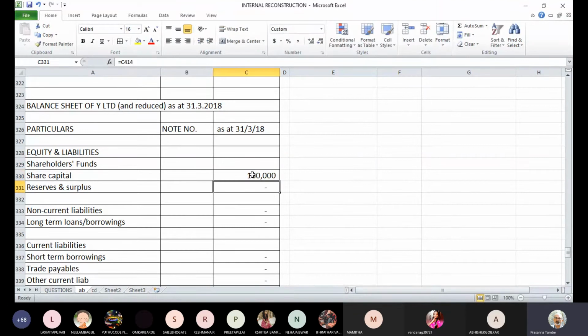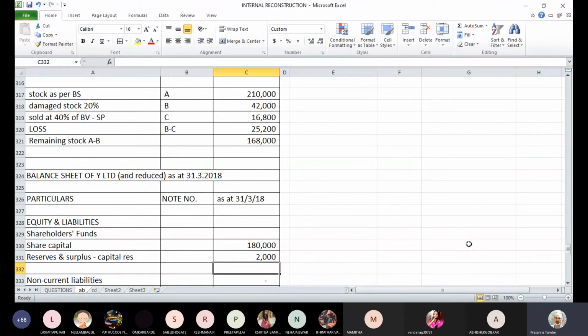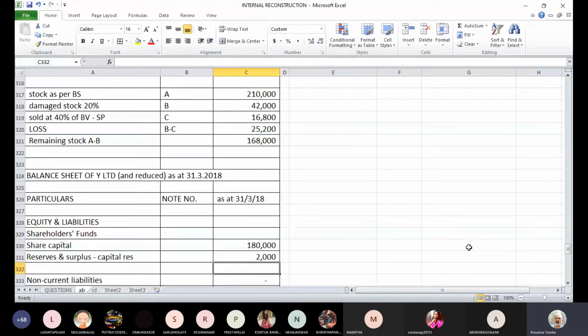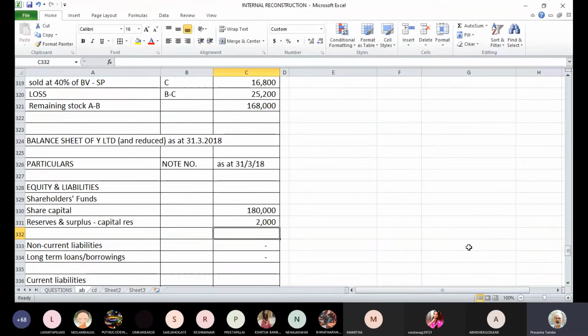In reserves and surplus, we have only one reserve, and that is capital reserve. So you can directly show it here. Capital reserve was created on completion of this reconstruction scheme. If you recall, 2,000 rupees was transferred to the capital reserve account. This was the entry for that. So your capital reserve will have a balance of 2,000 rupees.